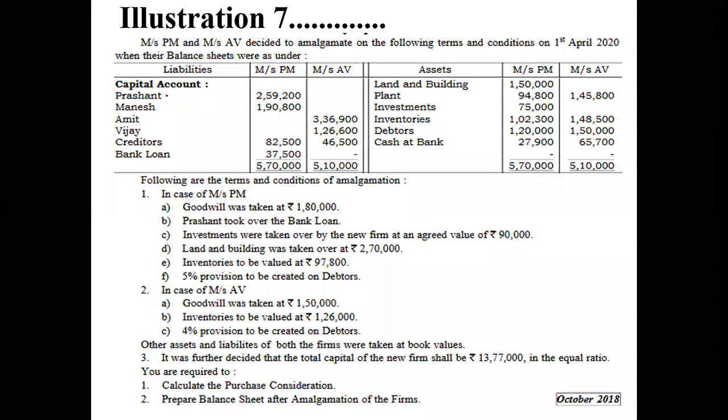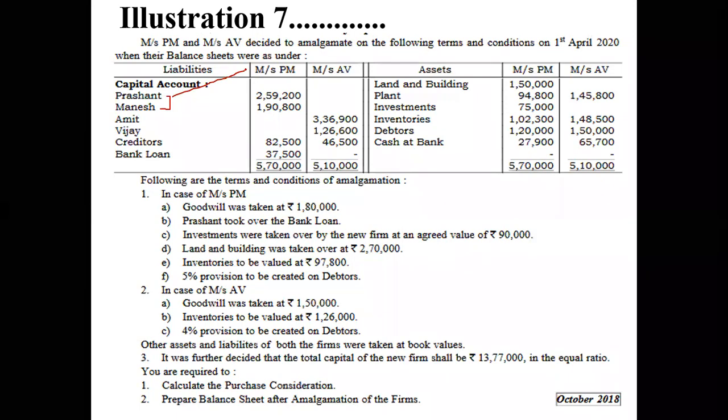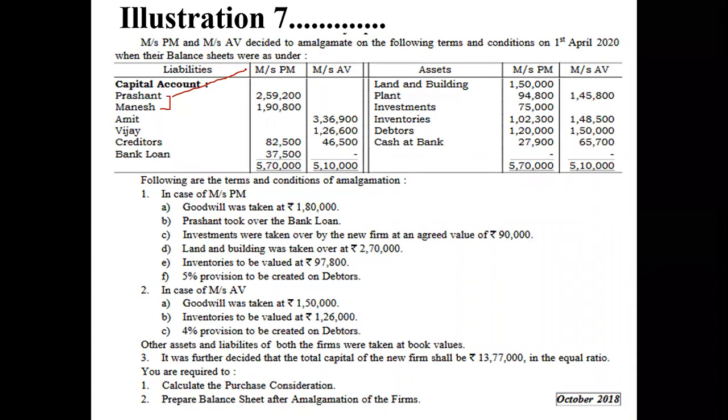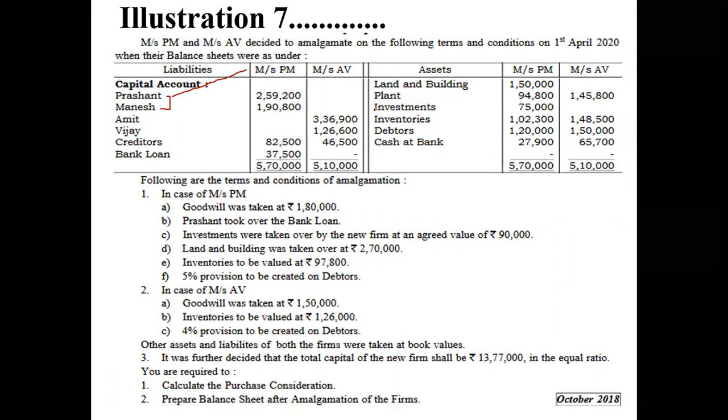On the liability side, we have the capital balances of all four partners, whereas Prashant and Manish are partners in PM, and Ajit, Amit and Vinay are partners in AV Limited. Then we have creditors and bank loan only with PM. On the asset side, we have land and building with Messrs PM, plant and machinery with both the firms, investment only with Messrs PM, whereas inventory, debtors and cash at bank are with both the firms.